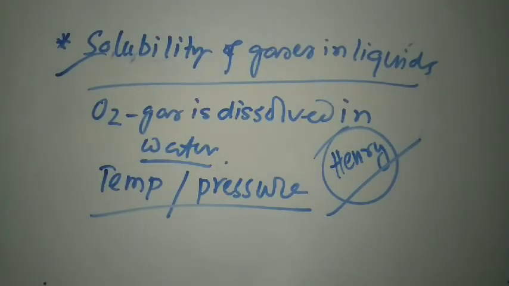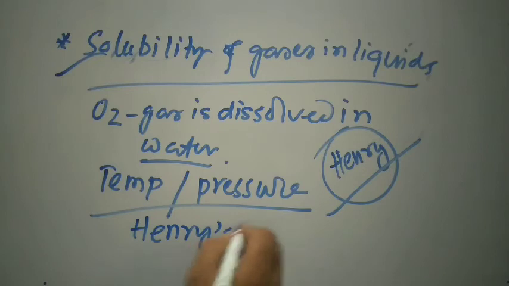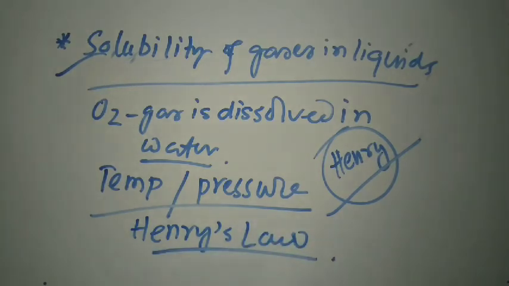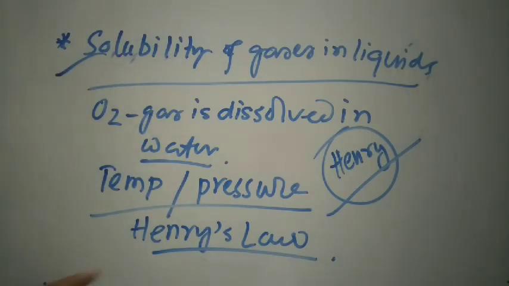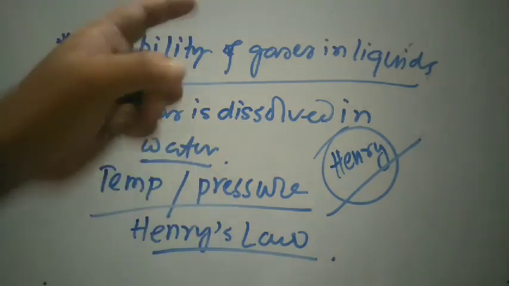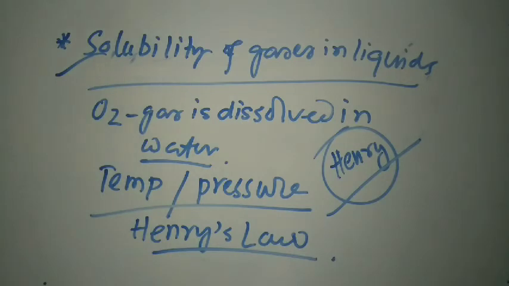So we must know about Henry and his work, that is Henry's law. In this section, under this topic, we'll learn about Henry's law and the effect of temperature and pressure on the solubility of gases.